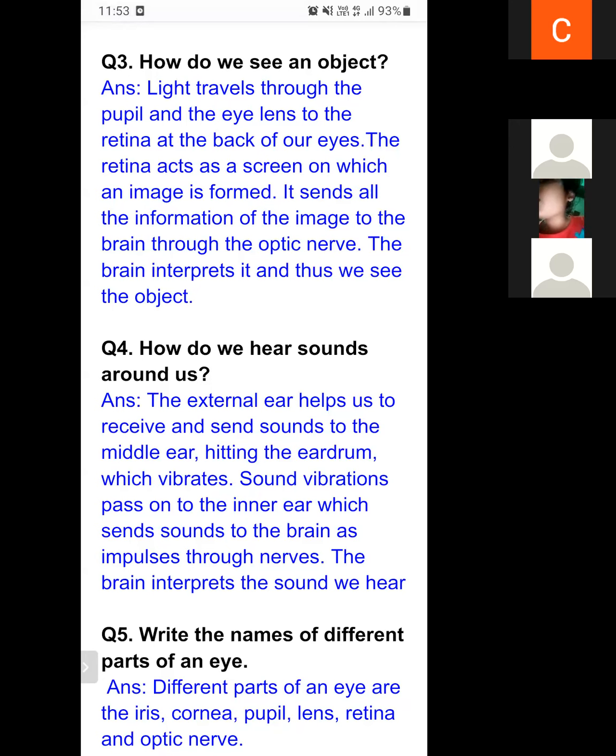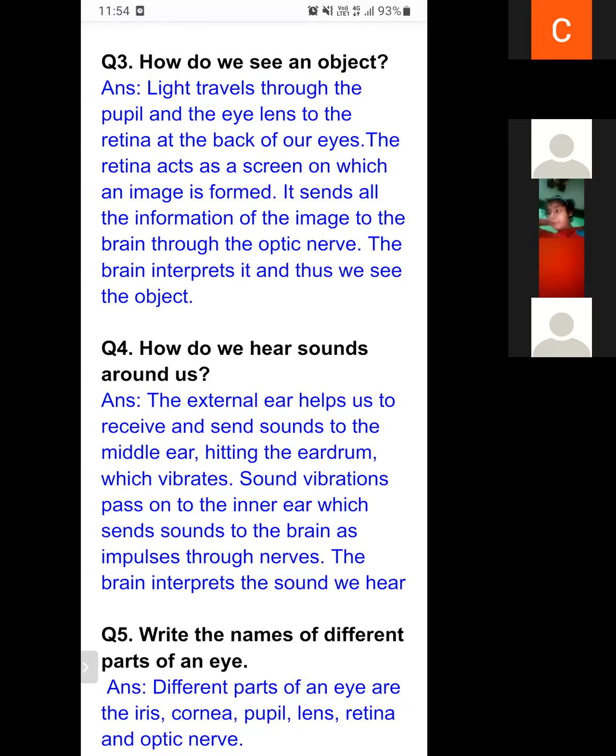The external ear helps us to receive and send sound to the middle ear, hitting the eardrum, which vibrates. Sound vibrations pass on to the inner ear, which sends sound to the brain as impulses through nerves.